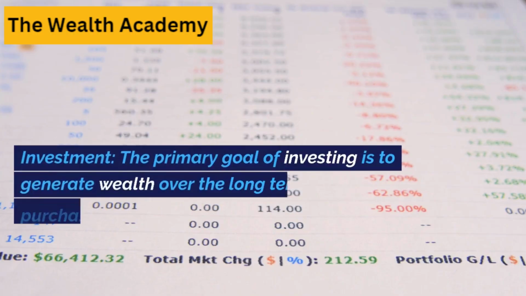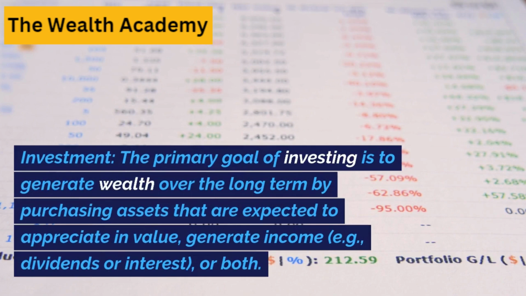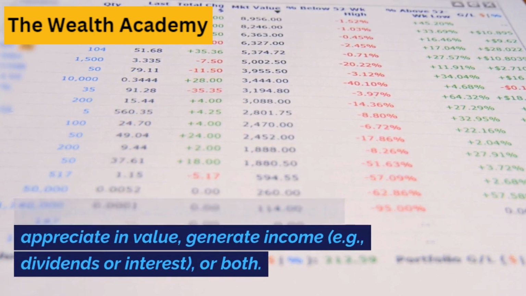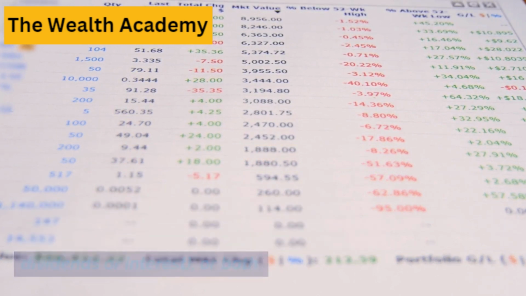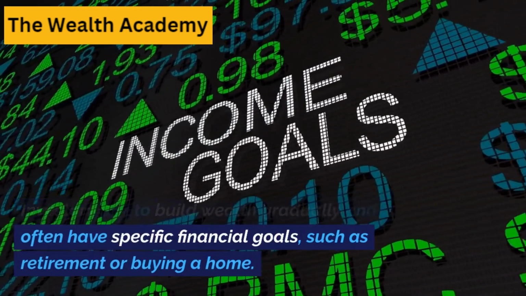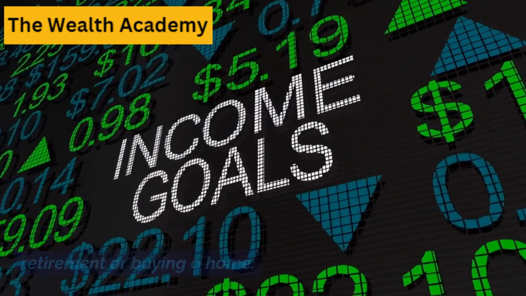Objective. Investment. The primary goal of investing is to generate wealth over the long term by purchasing assets that are expected to appreciate in value, generate income, e.g., dividends or interest, or both. Investors aim to build wealth gradually and often have specific financial goals, such as retirement or buying a home.